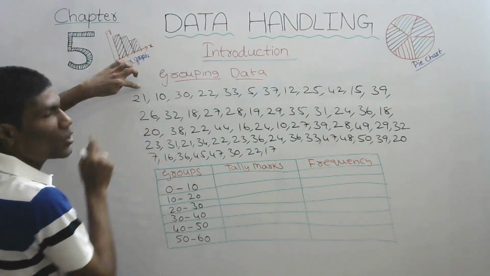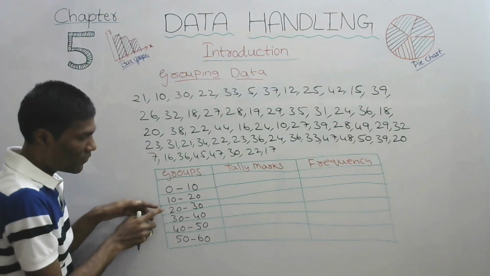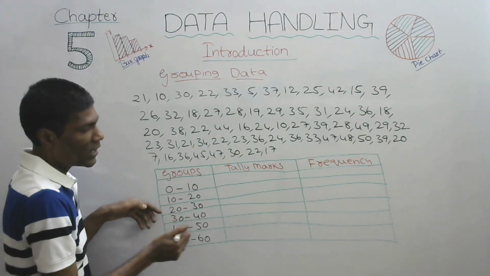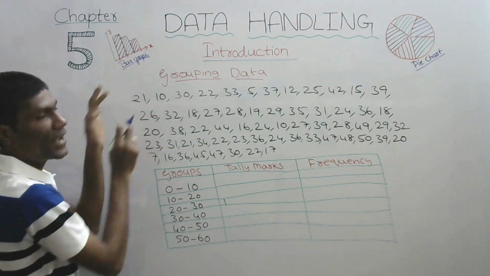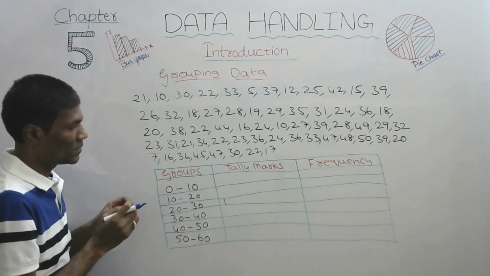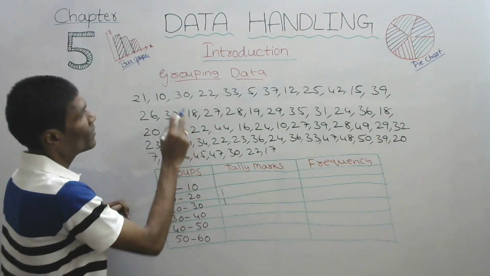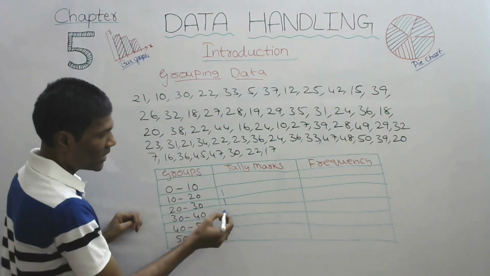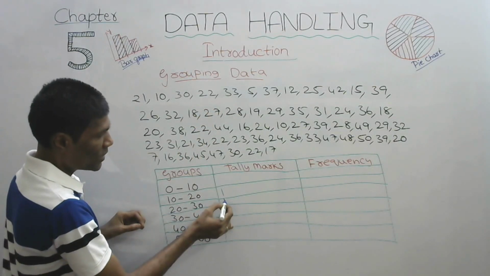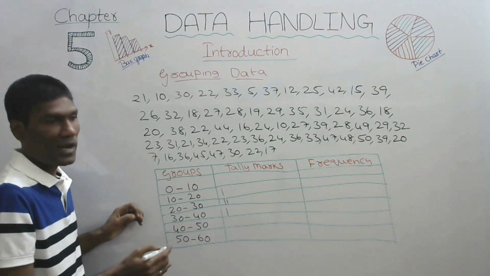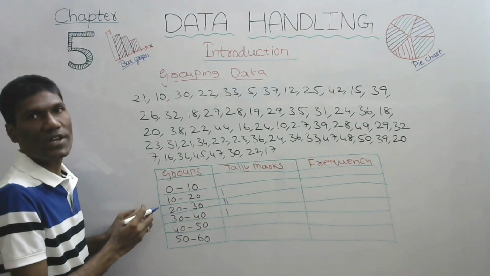For example, 21 is there. In which group will it fall? 20 to 30, so one tally mark. Then 10, 10 to 20. Then 30, 30 to 40. Then 22, 20 to 30, one more tally mark. Like this we will proceed.